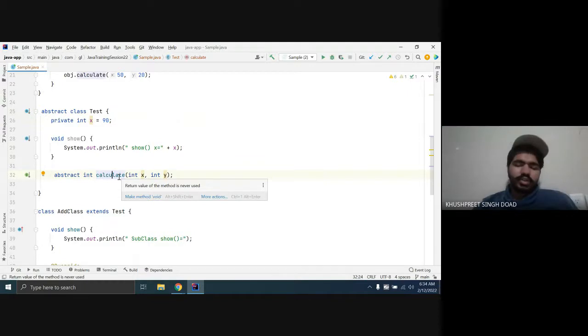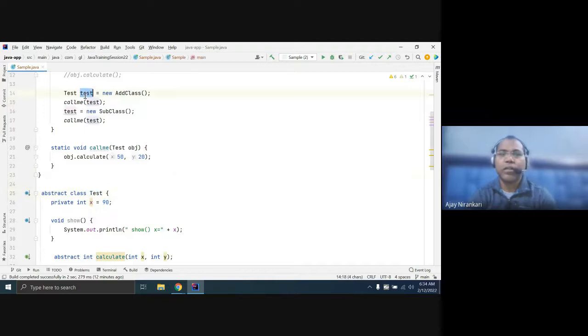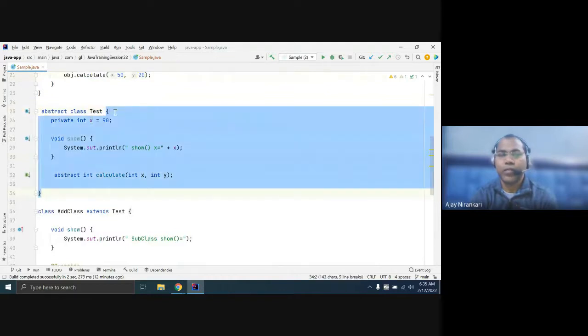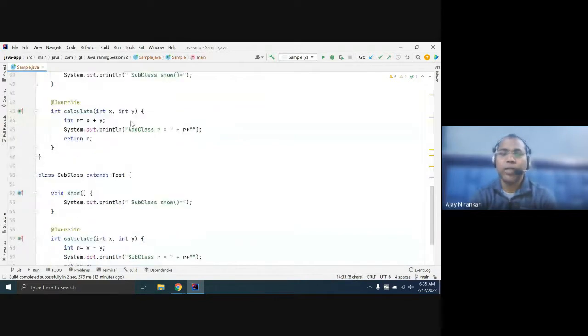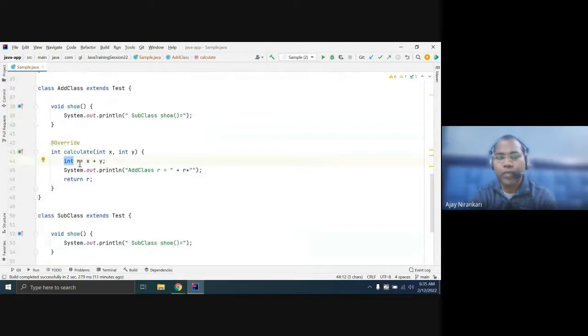And sir, do we write Test add object equals new Add class? Then it will call the method that is written in the Add class. Yes, right. If you write the Add subclass here and invoke the calculate function, the calculate definition is not given by the Test class, right? If you call this Add subclass, then the Add subclass gives the definition of calculate. So this method we invoke.